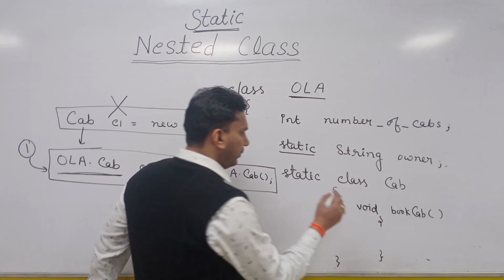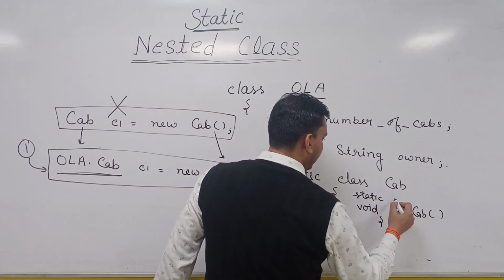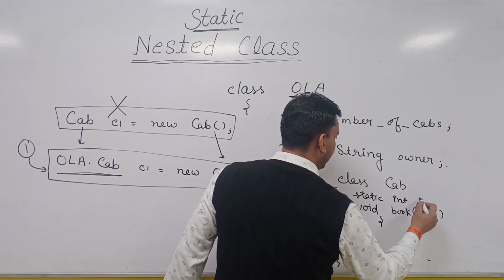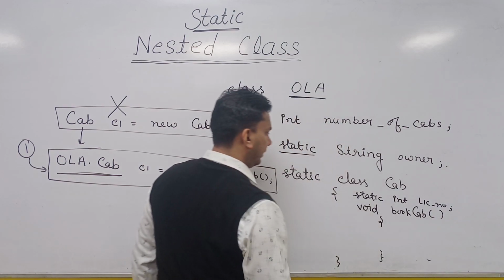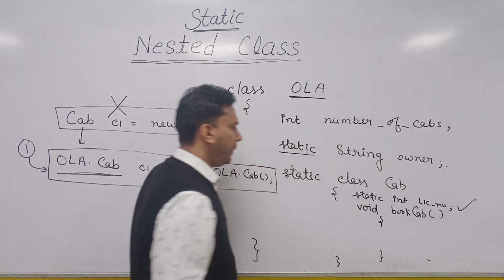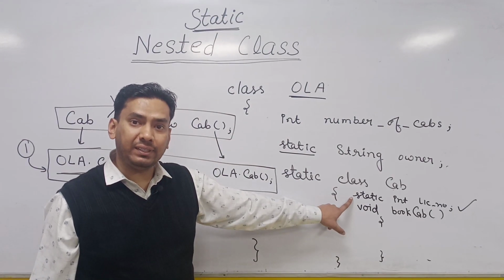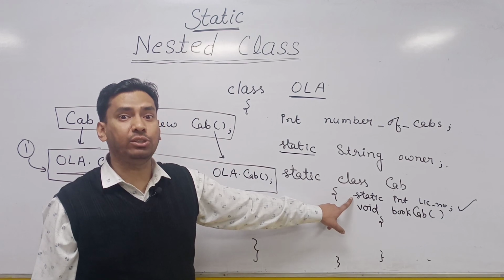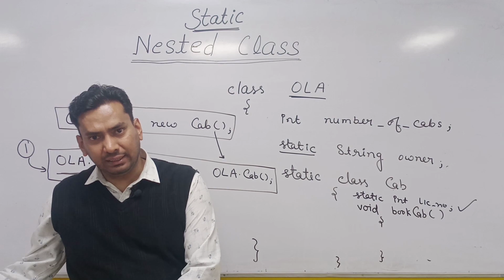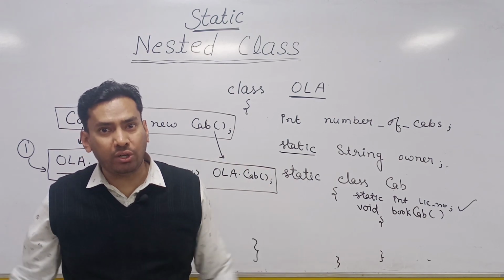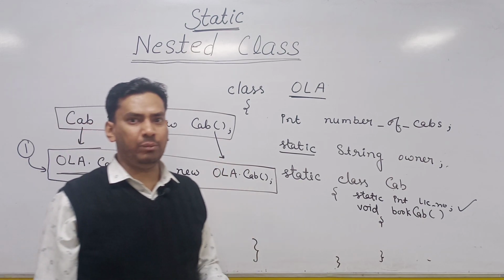So here if you want to create some static int license number, you can create it. This is allowed here. So a static nested class can have its own static members as well as non-static members. But unlike this, in a non-static nested class or inner class, you cannot define any static member. This is the third important difference.